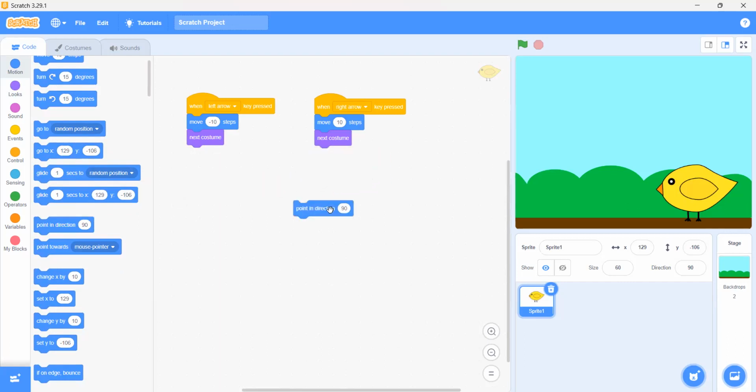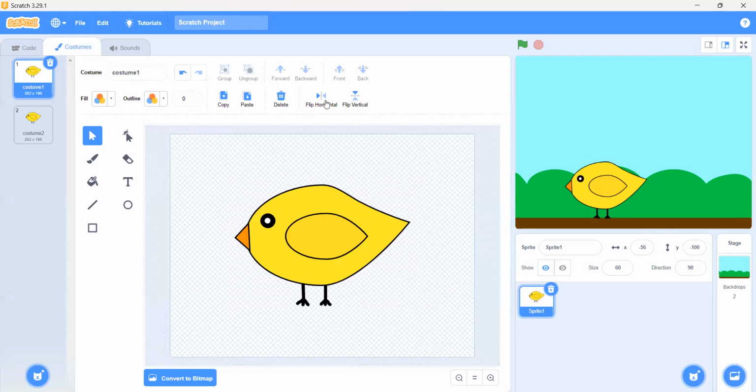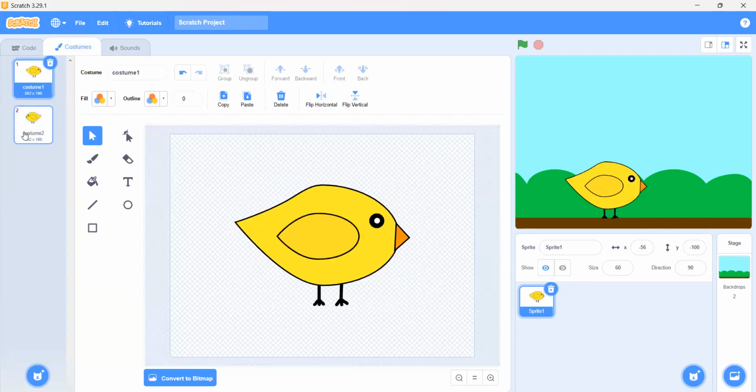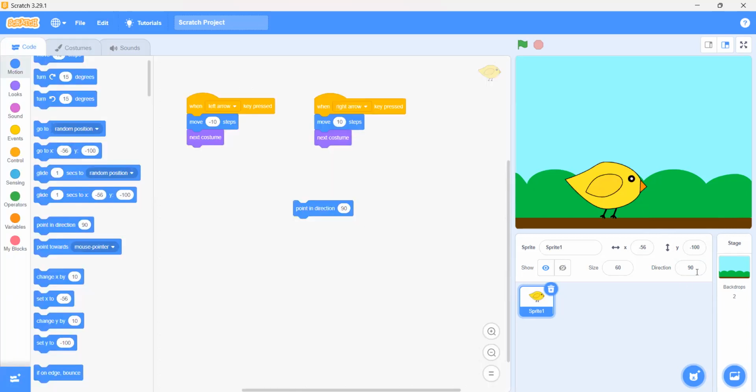But here the problem is that our sprite is at 90 degrees, but it is flipped. It is not in the good direction. So what can we do? We can go on the costumes and flip it horizontally. Now the direction is 90 degrees and it is facing towards the 90 degree direction. The arrow is here and its beak is also in the right direction.